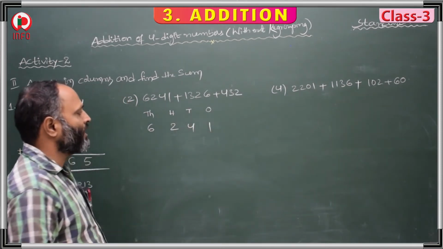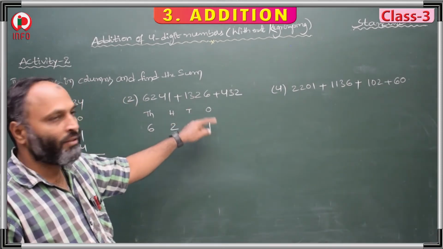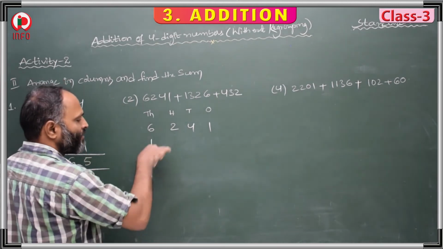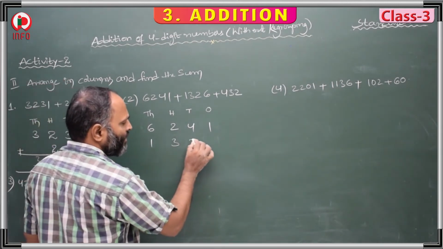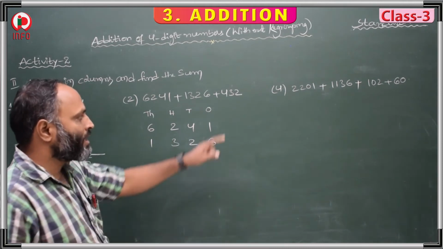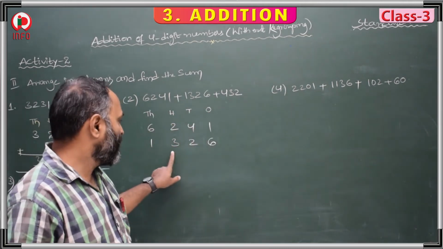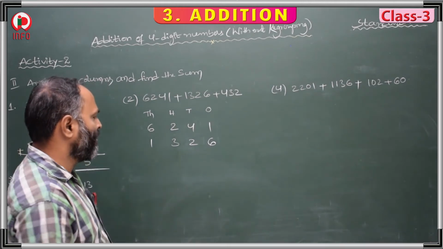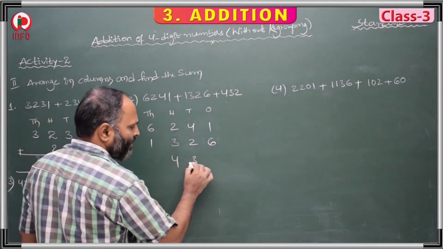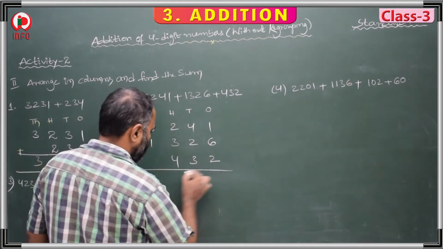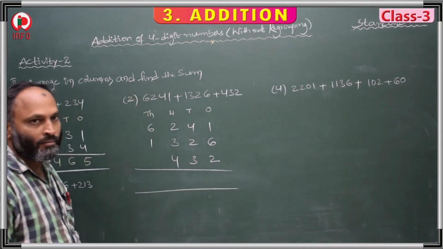6,241. Next, 1,326. Here also it starts from 1000. Next, the third addend starts from 100: 432. Means we start from here, the 100 space. Now add all these addends.